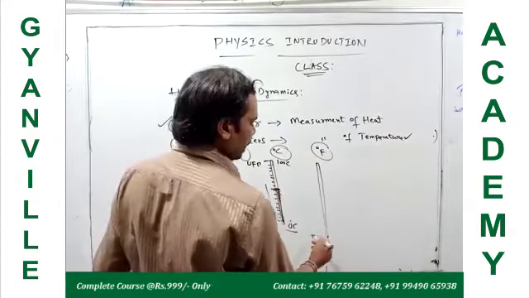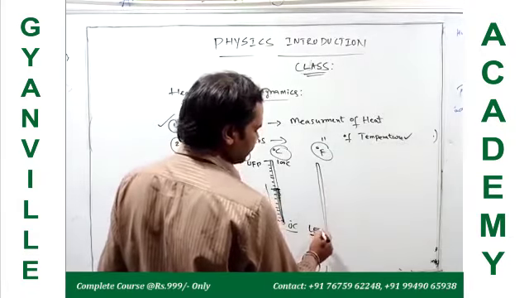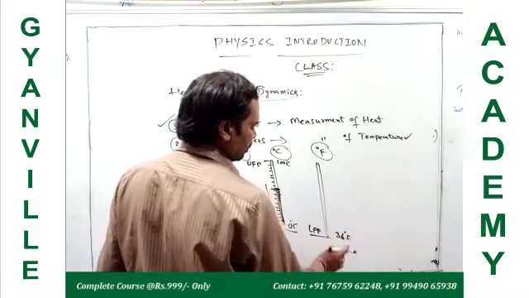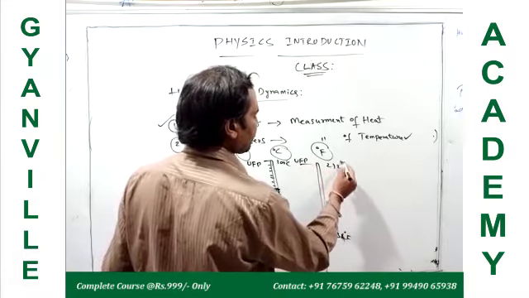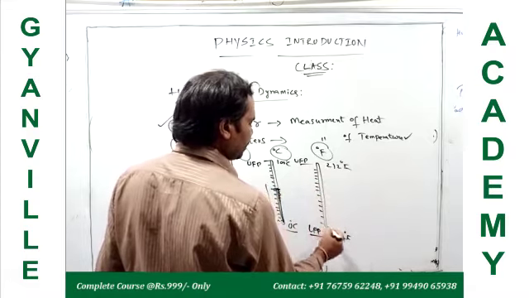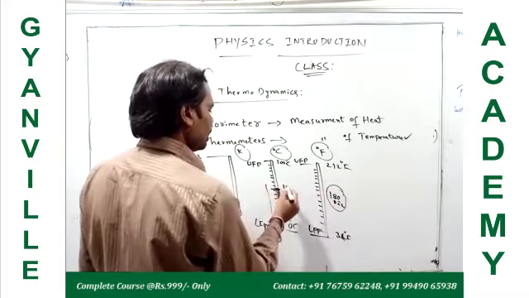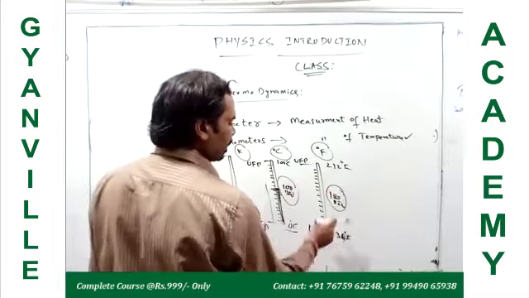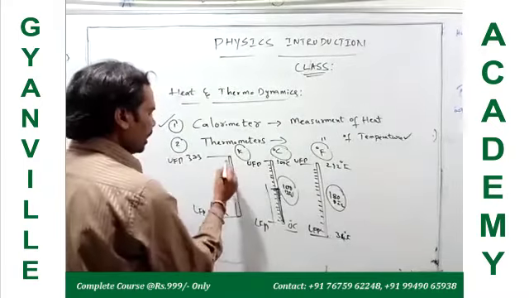Similarly, the Fahrenheit scale. In the Fahrenheit scale, you have fixed points here. The lower fixed point is 32 degree Fahrenheit, and the upper fixed point is 212 degree Fahrenheit. Here the number of divisions in this scale is 180 divisions. In the centigrade scale there are 100 divisions, one division being 1 degree centigrade. In the Fahrenheit scale, one division is 1 degree Fahrenheit. Similarly, in the Kelvin scale also there are 100 divisions.